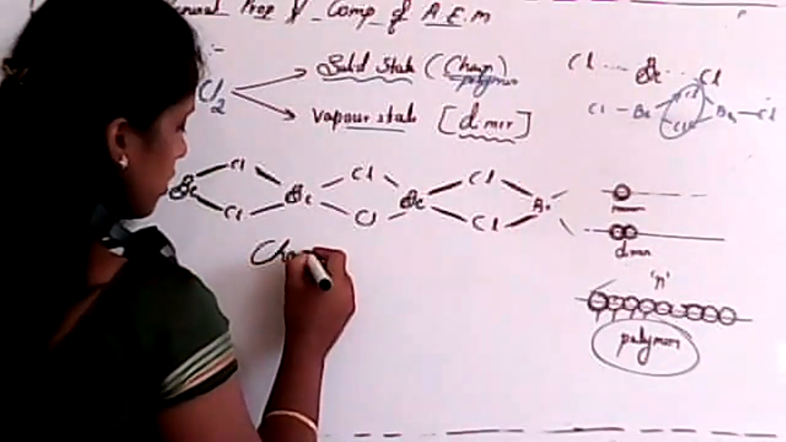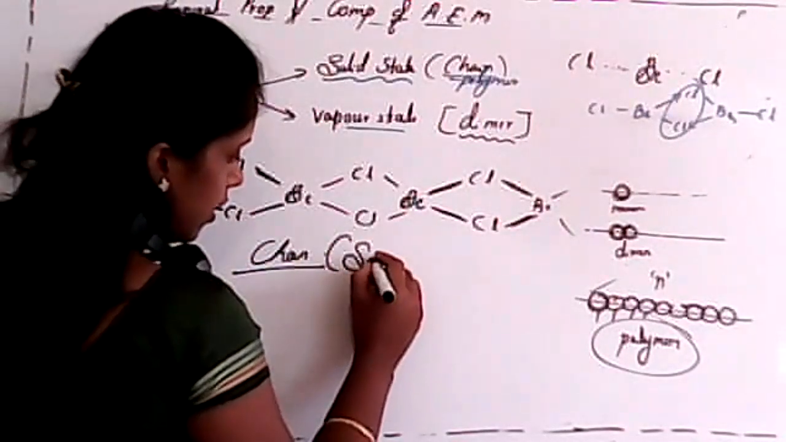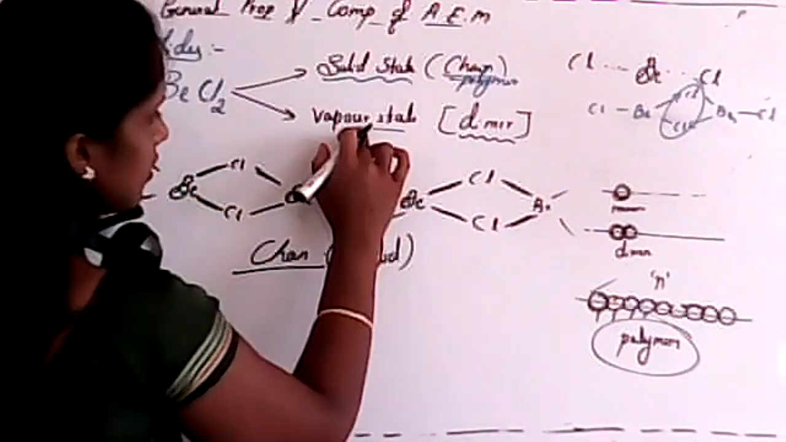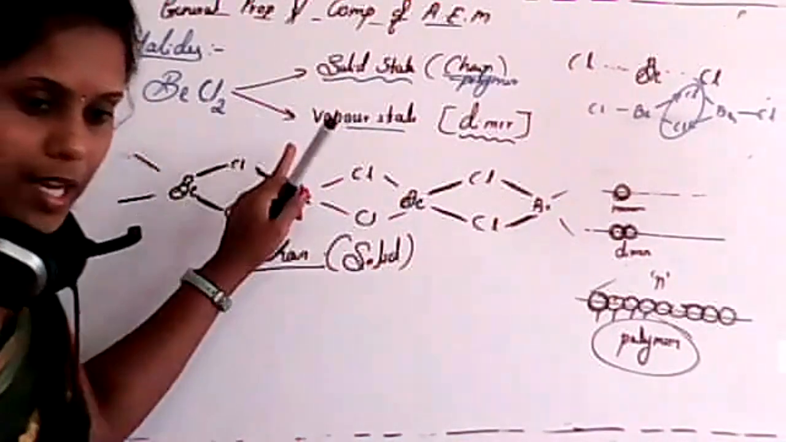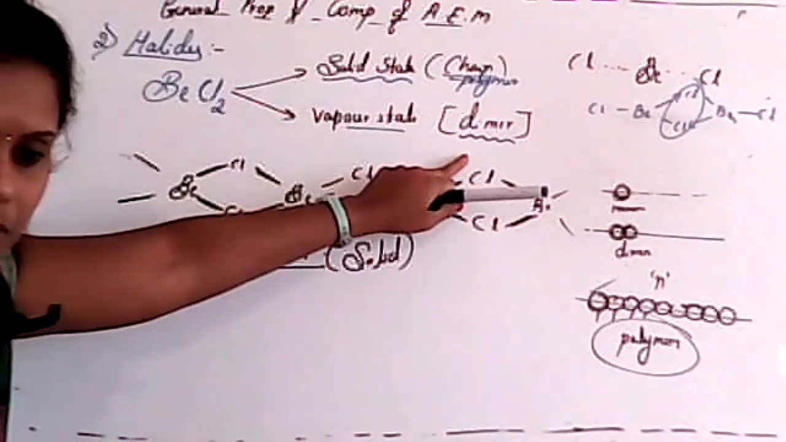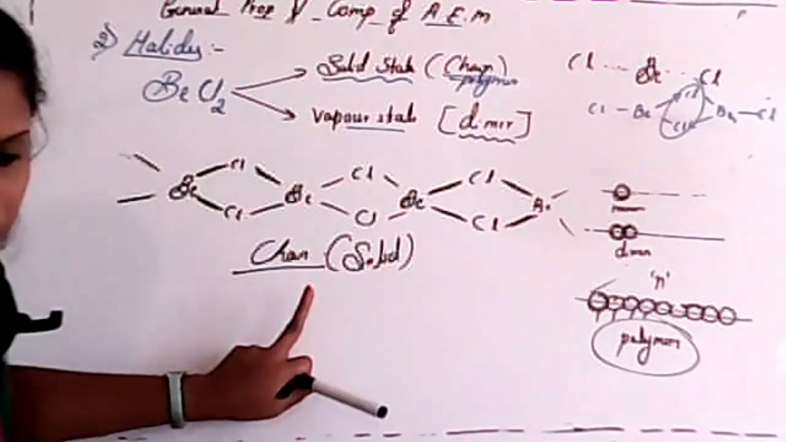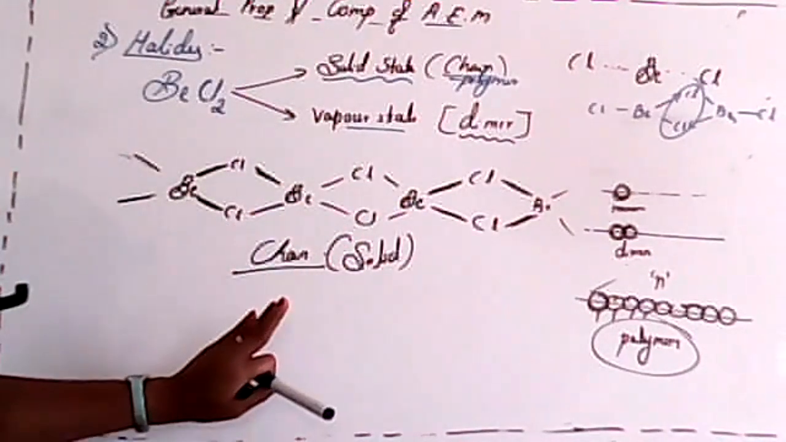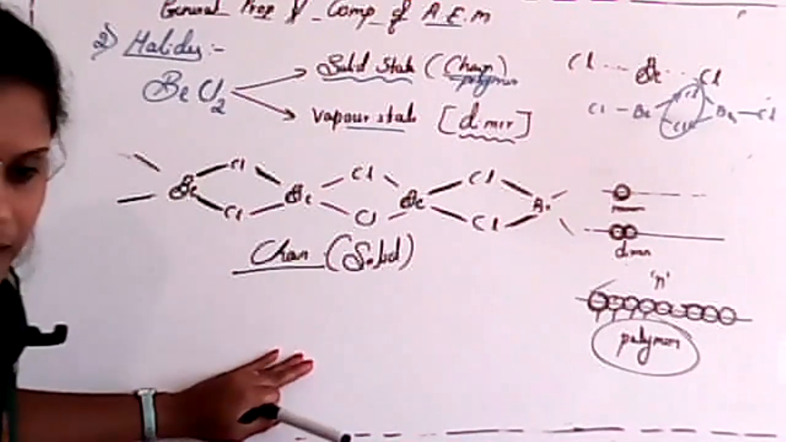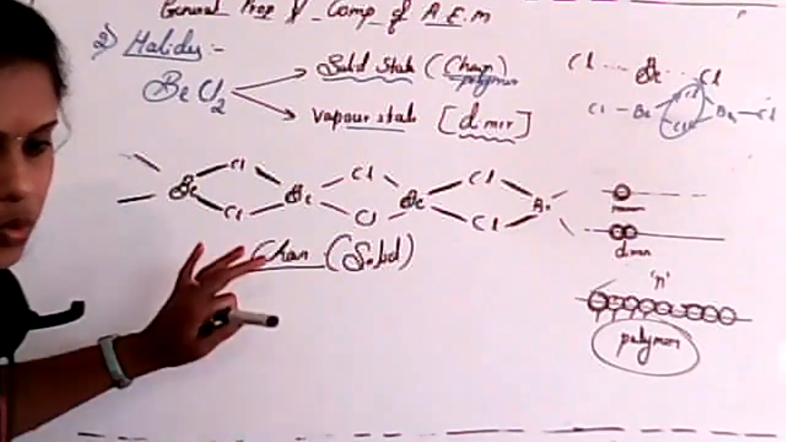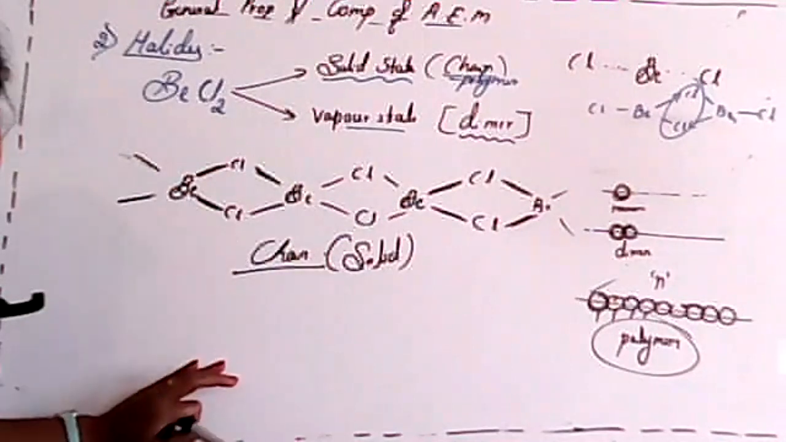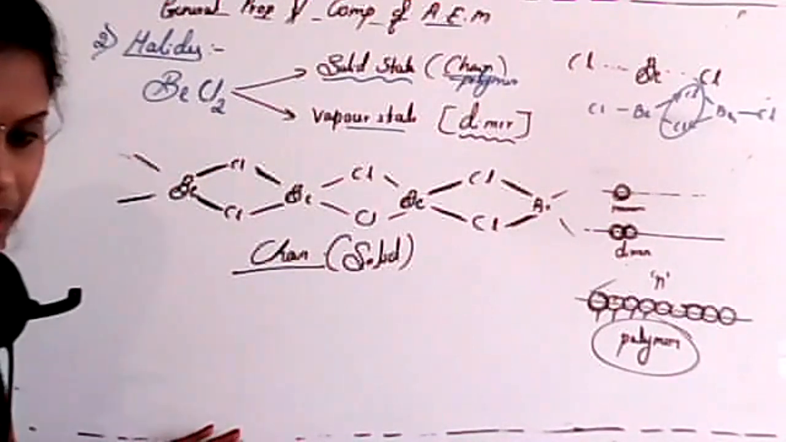See, students, this is in a solid state. This is in a gaseous state. In a gaseous state, those are always in a dimer form, but in a solid state, those are in a chain or polymeric state. Is it clear, student? So you have to remember all these structures. This is very important. Clear?